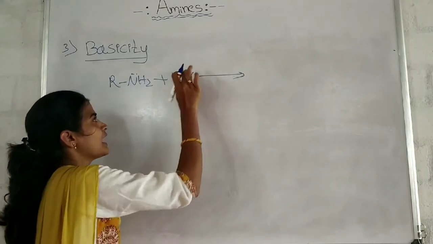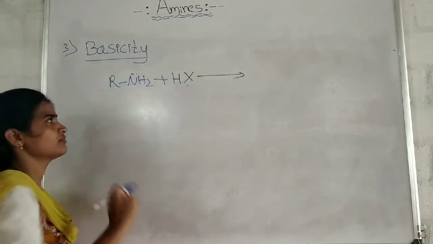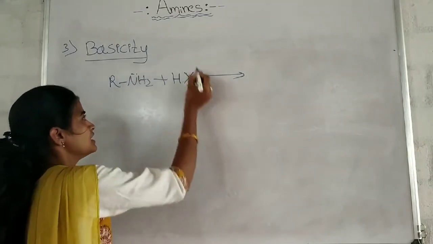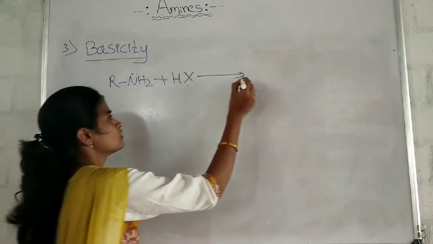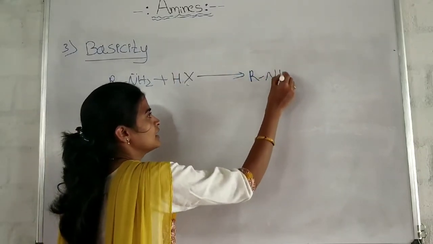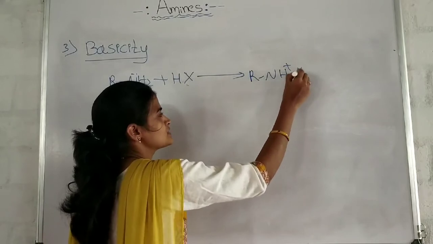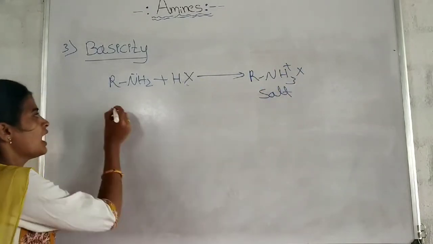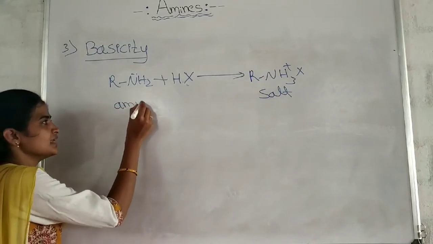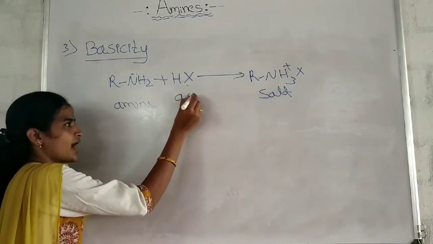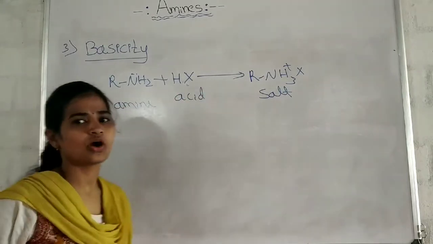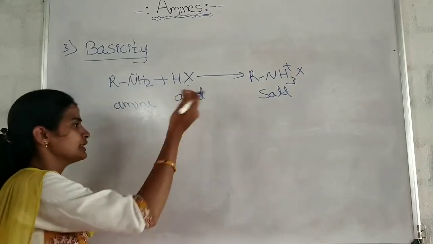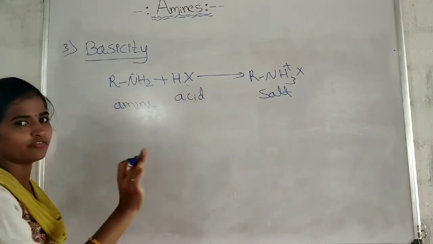They react with the acid, generally HX I have taken, to form what? They release the lone pair of electrons to this hydrogen and form RNH3+ X-. What is formed? A salt is formed. Amines, being basic in nature, react with acids to form a salt. This also shows the basic nature of the amines.